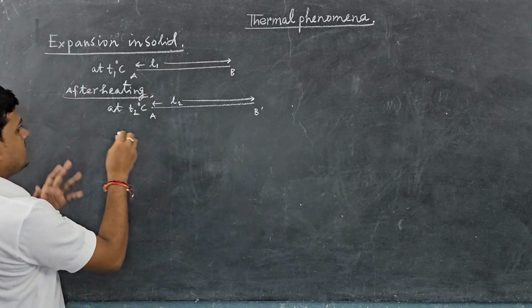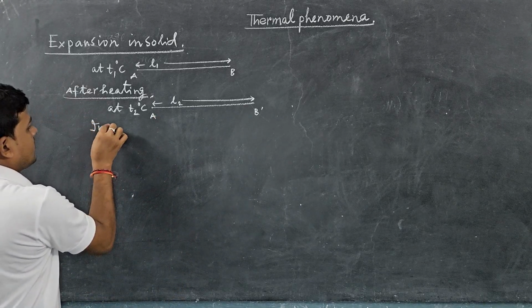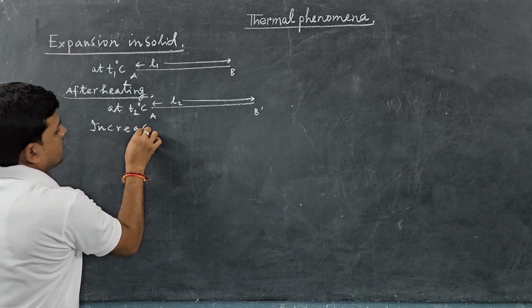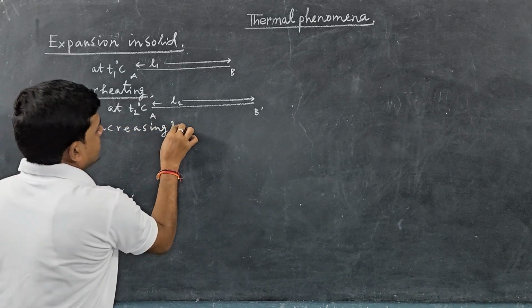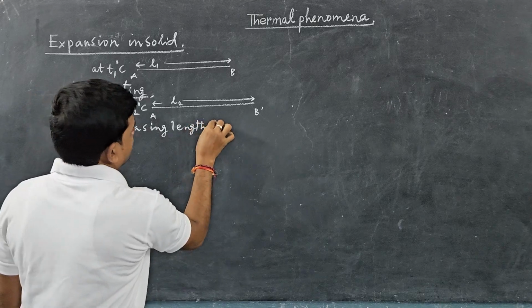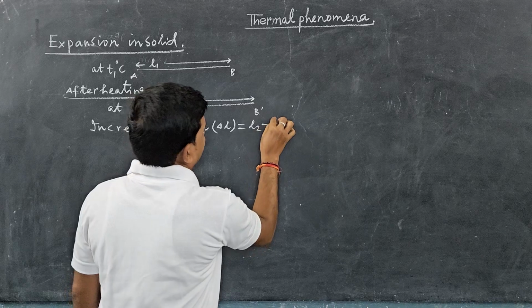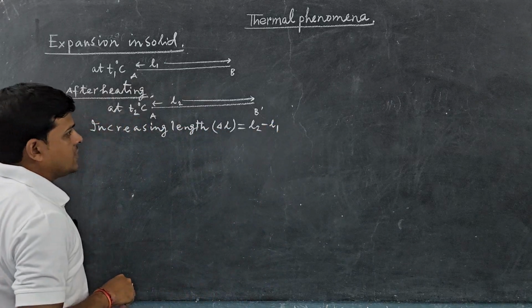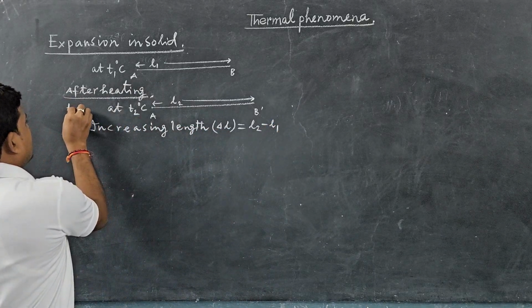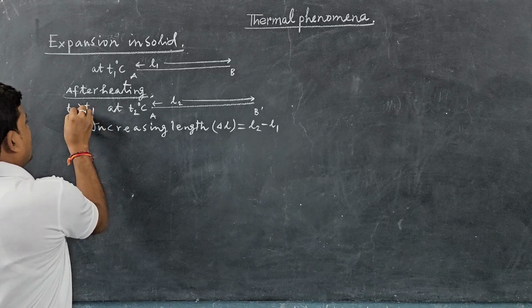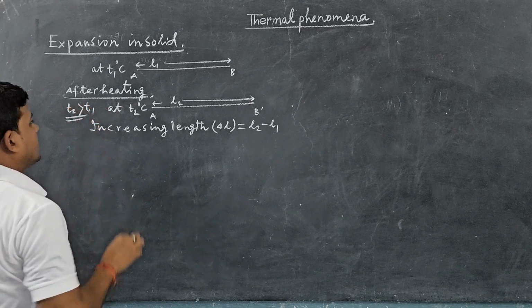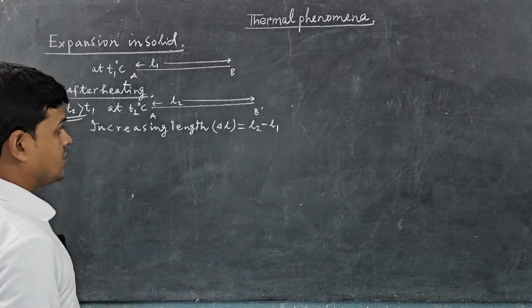How much is the length increased? We can calculate this. The increase in length, delta L, is equal to L2 minus L1. Here T2 is greater than T1, the final temperature is greater than the initial temperature, as heat energy is supplied.